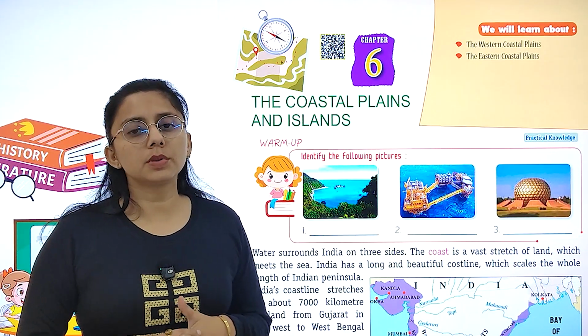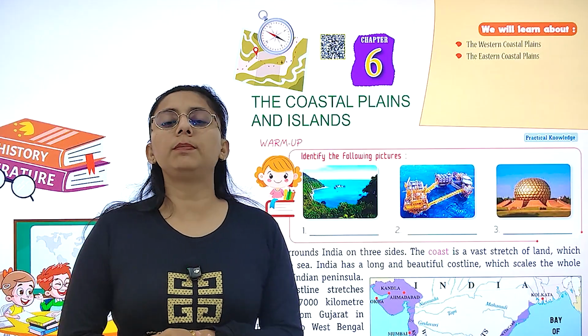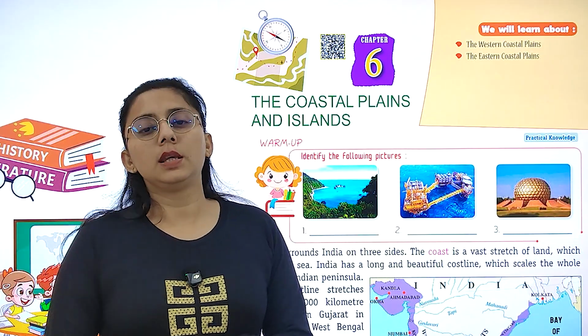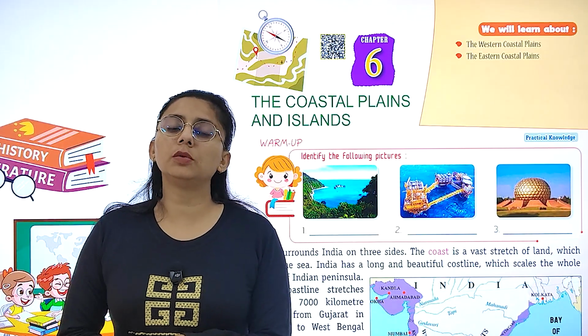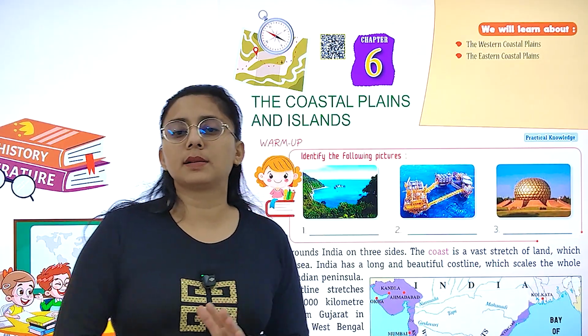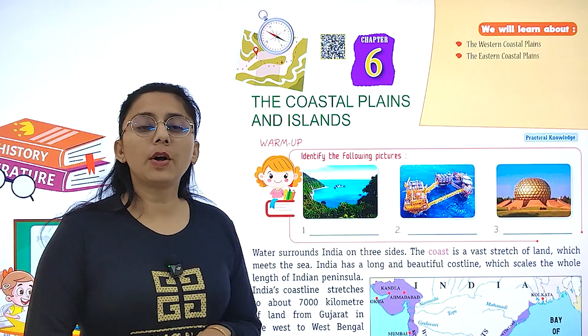Children, today we are going to start with chapter 6, that is coastal plain and island. We have eastern coastal plain and western coastal plain. We have two types of island also, Lakshadweep Island and Andaman and Nicobar Island. So let's study them one by one.